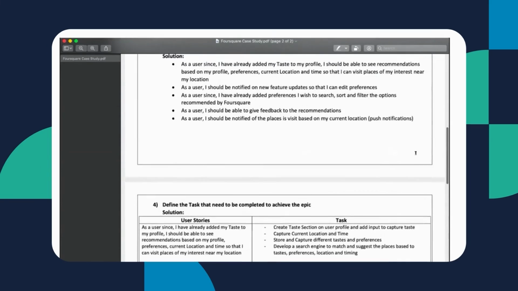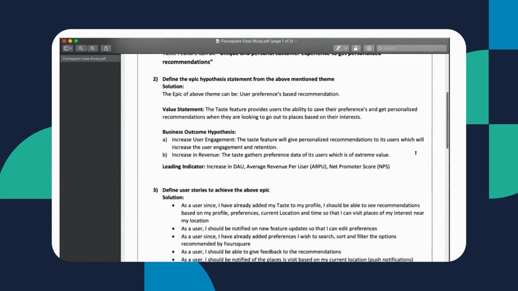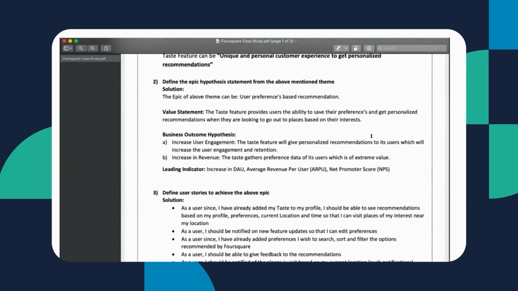If we look at the hypothesis piece, we have also hypothesized the business outcome, wherein how revenue generation would be done for Foursquare in terms of user engagement and actual revenue from the third party, whatever third party options we are suggesting, and that eventually would help with the revenue.